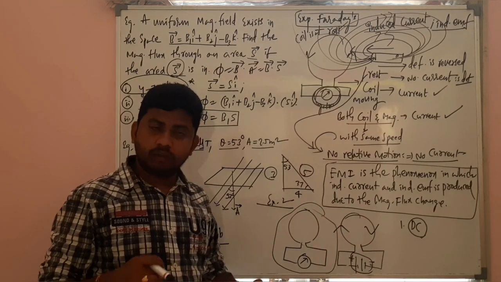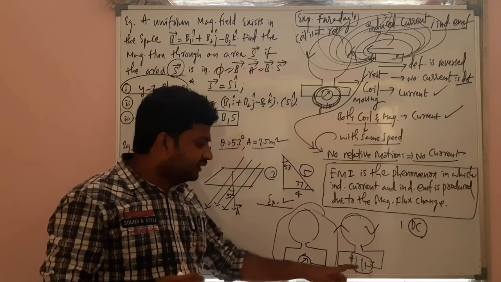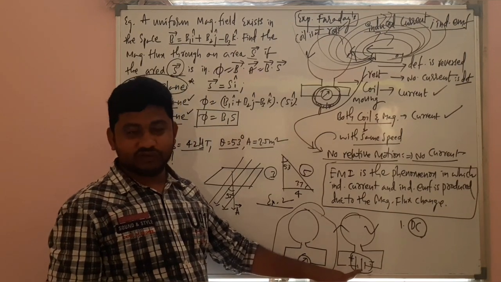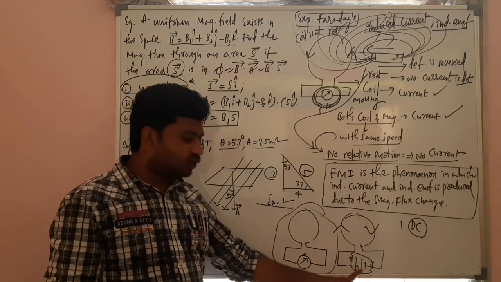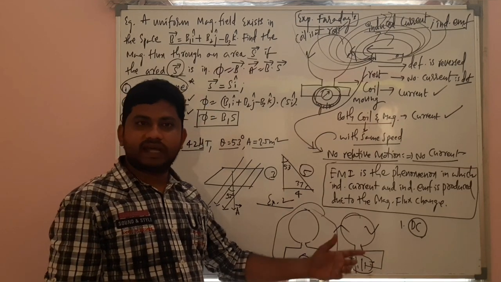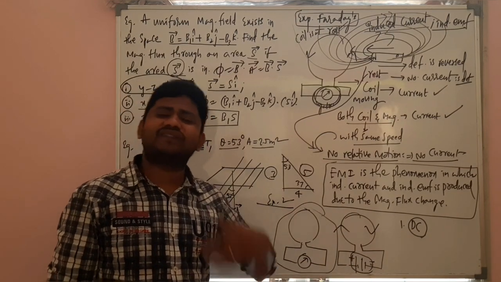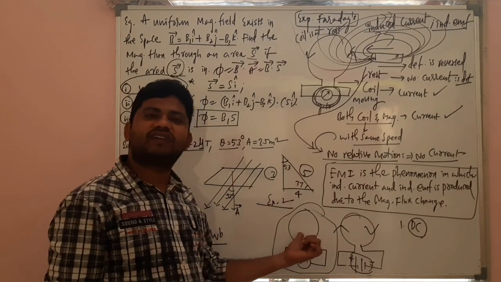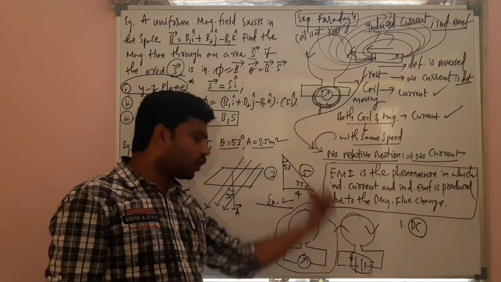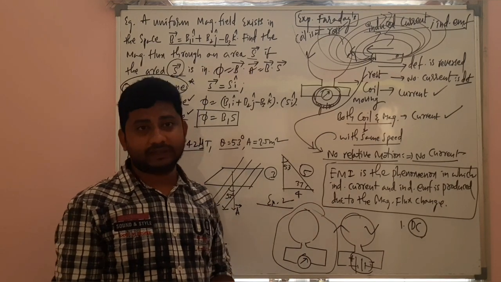Now, when an alternating current source is kept here, the direction of current is automatically reversed for every half rotation. Then there is a constant change of flux linked with this coil. This is then another experiment.